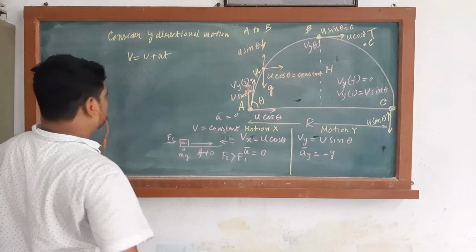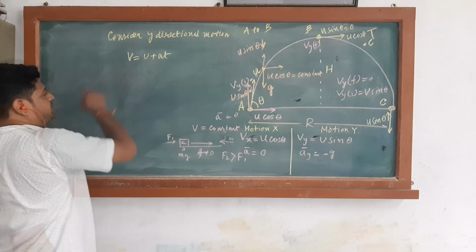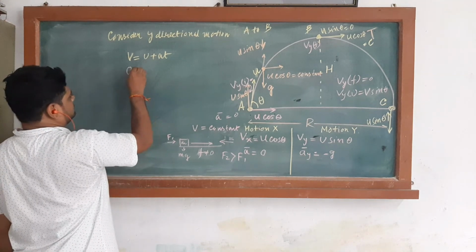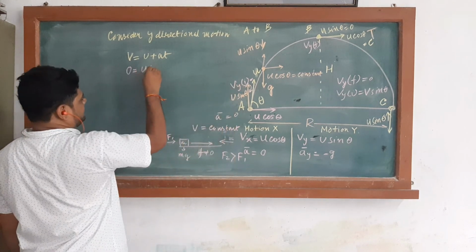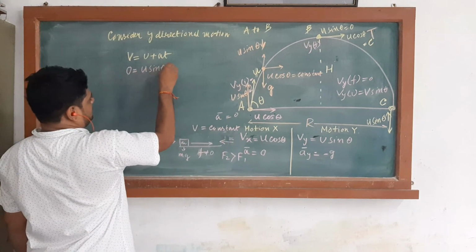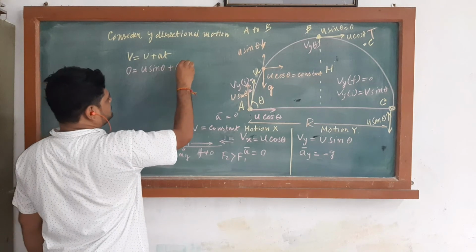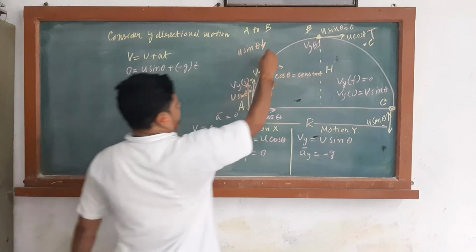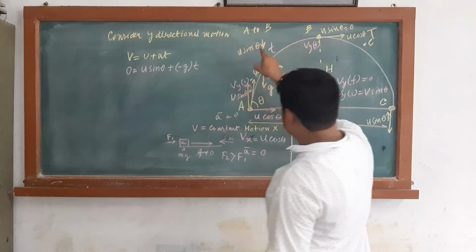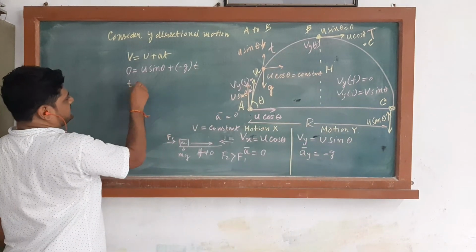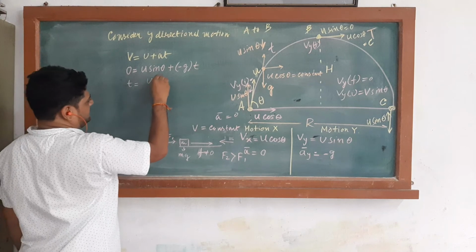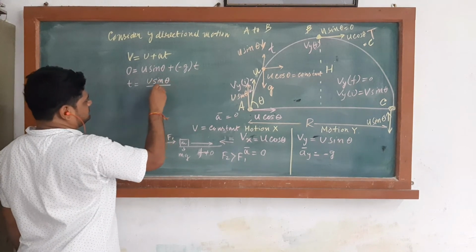Okay, so now V is equal to 0, U in the vertical direction is U sin theta, plus A is minus g, times T, the time taken to reach from A to B. So here T is nothing but U sin theta by g.